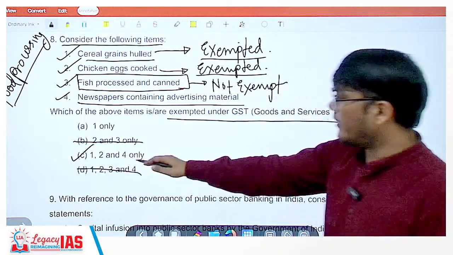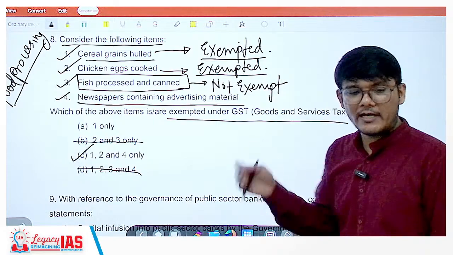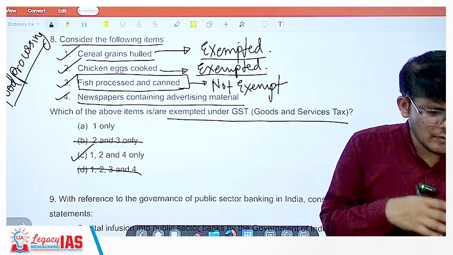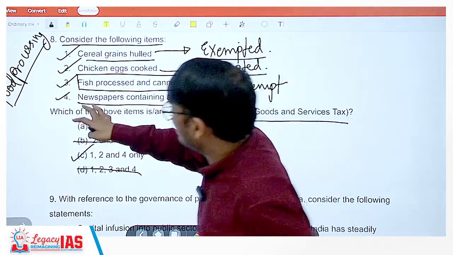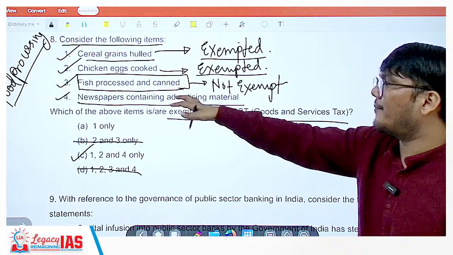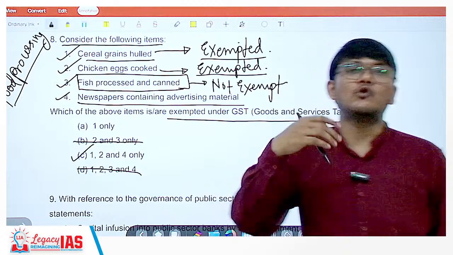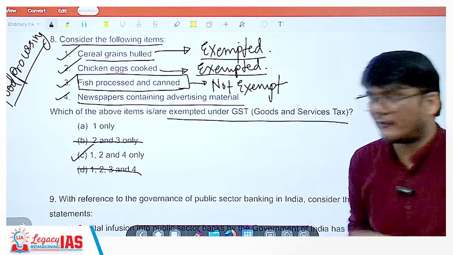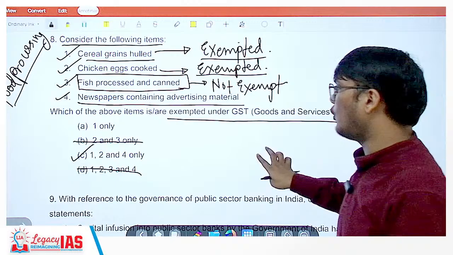So also we get to know that newspaper containing advertising material is also exempted under GST. Now you will see almost all newspapers anyhow have advertising material in them. So they could have also given just newspapers, but they again try to confuse you more by mentioning containing advertising material. So the answer is 1, 2, 4. You have to know it. There is a list of hundreds and thousands of products, so it becomes difficult. So either you know it or you don't know it. You could have left it if you don't know it, of course.